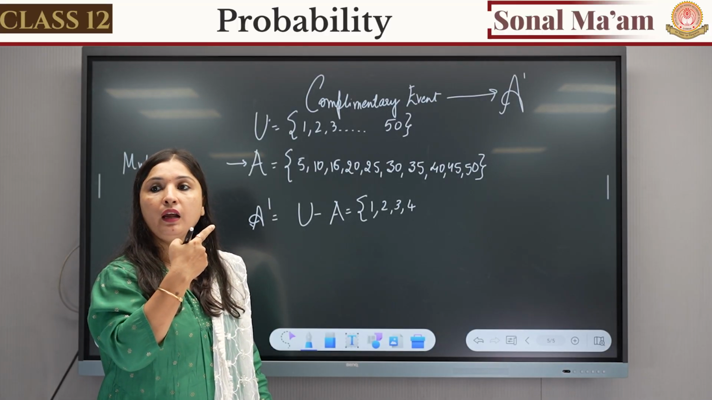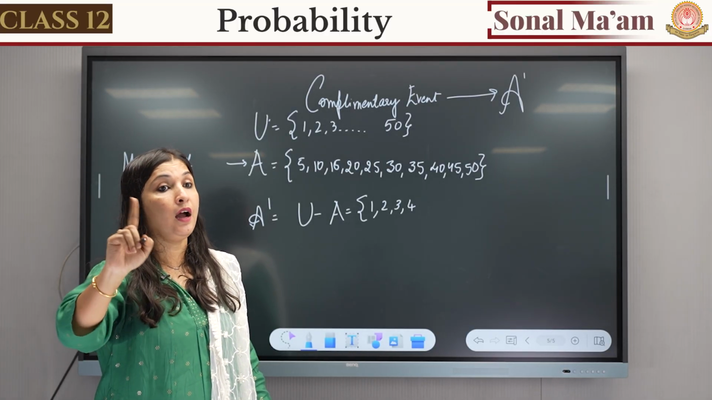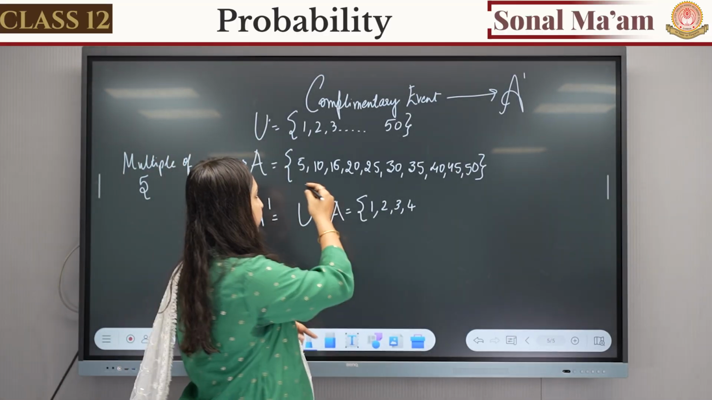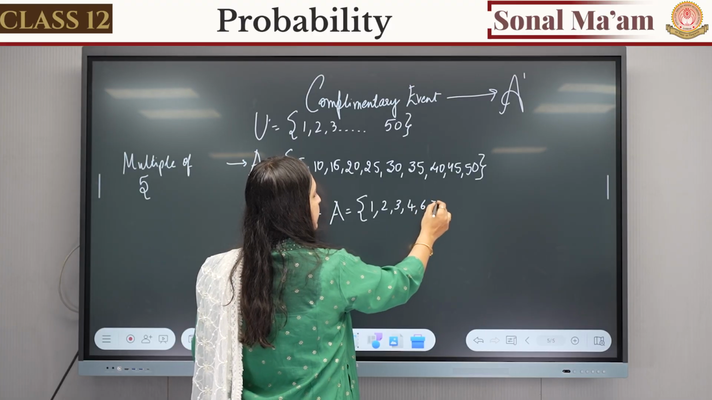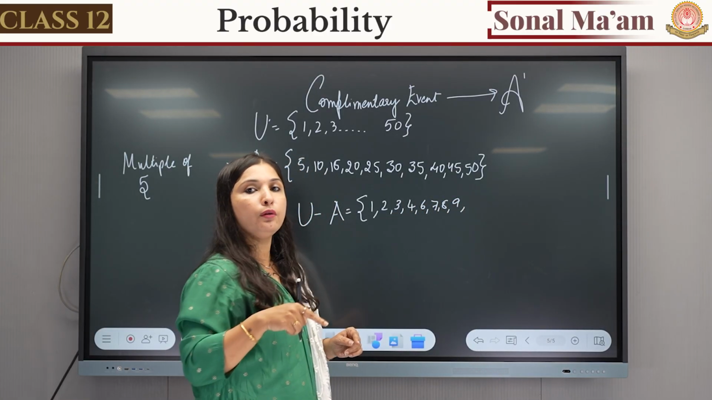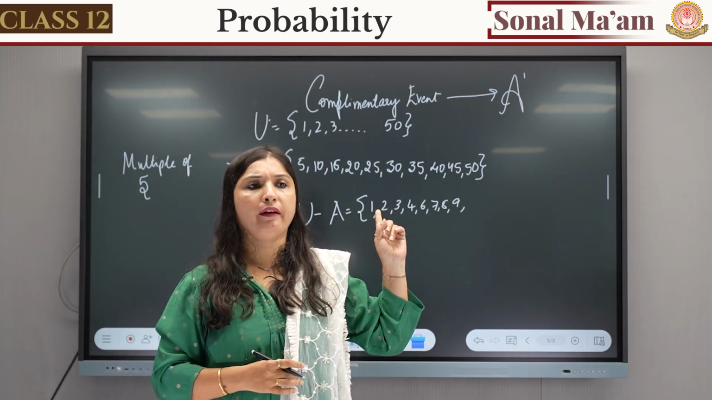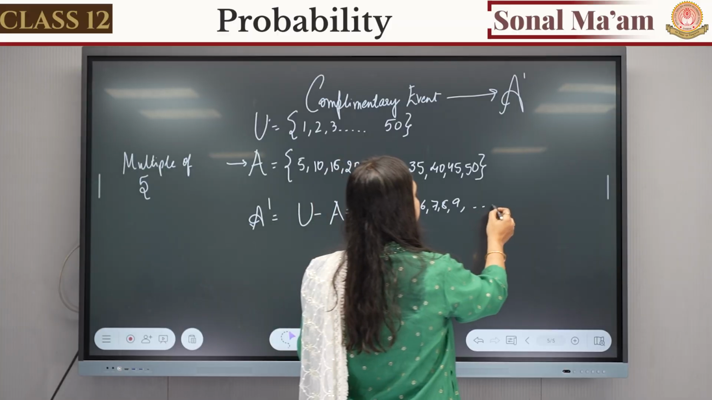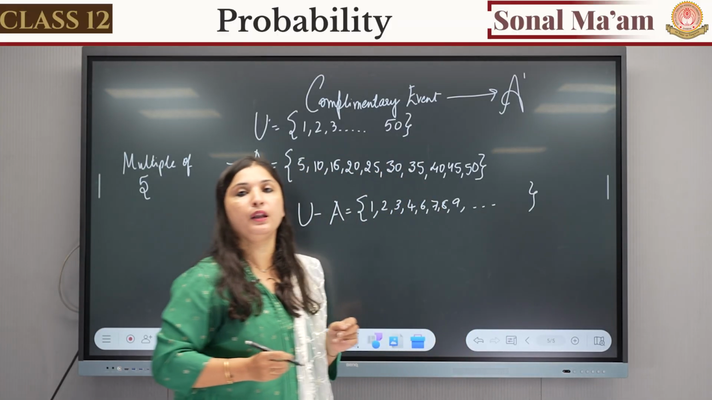We have it in A, and A complement means we don't want A. When we don't want A, you don't have to write the elements that are in A. Should I write 6, 7, 8, 9, 10? No, why? Because they are already in A. So all those elements which are not there in A, these are A complement.